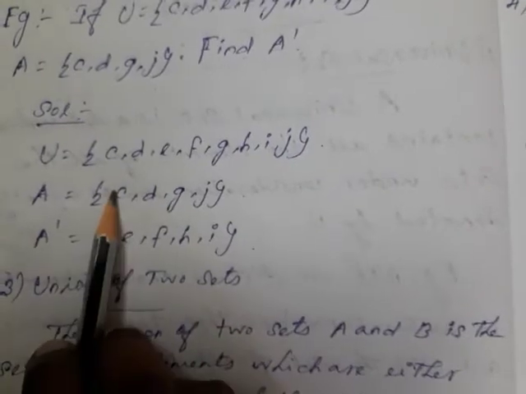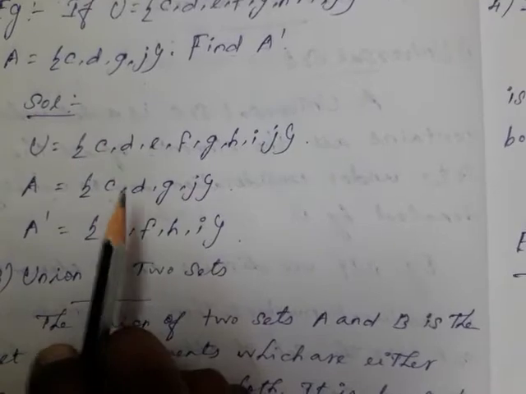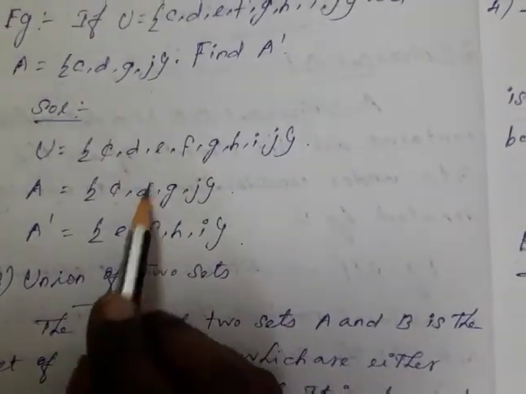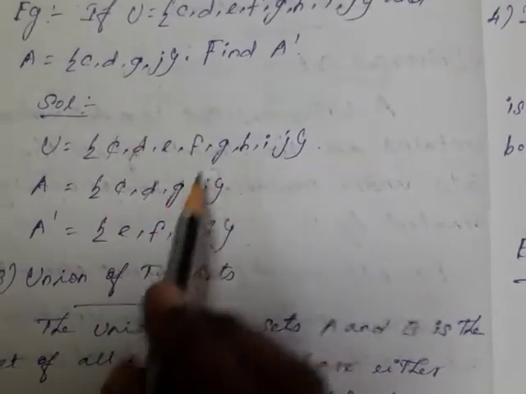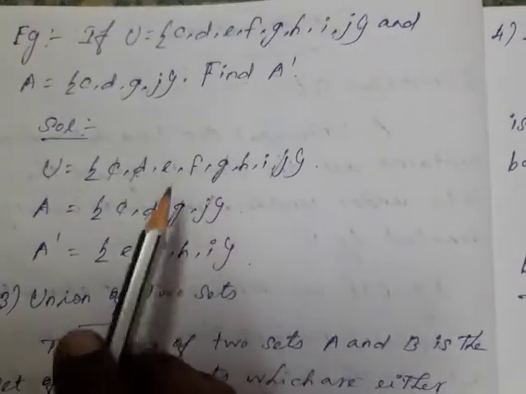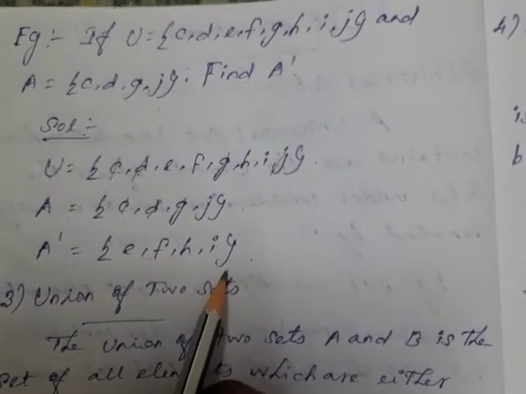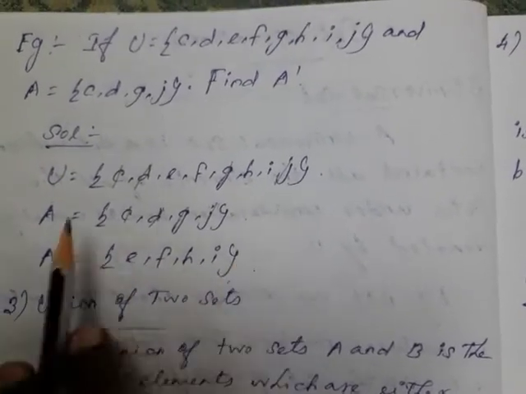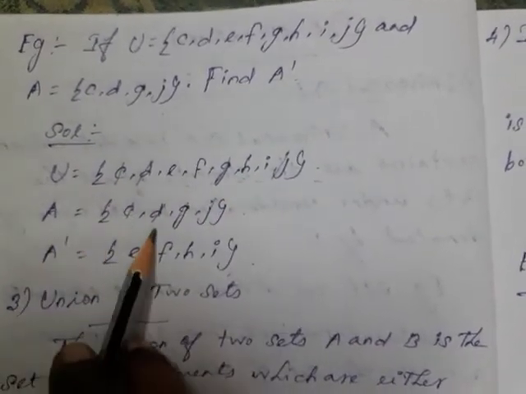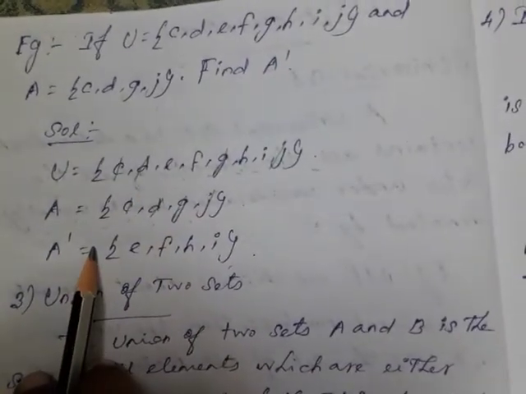So, what are all the elements that are in A are not in the A dash. So C you have to strike out. Next D you have to strike out. Next G you have to strike out. Next J you have to strike out. Remaining elements are E, F, H, I. That is called the A complement. So the universal set is C, D, E, F, G, H, I, J, and set A is given. Whatever elements are in set A, you have to remove them. The remaining elements are called the A dash.